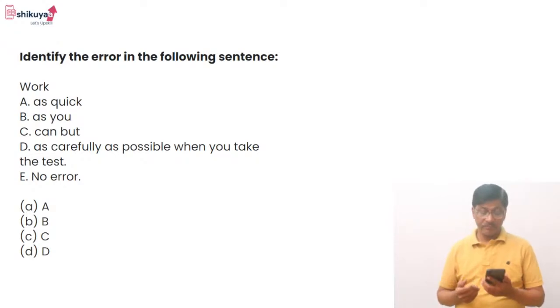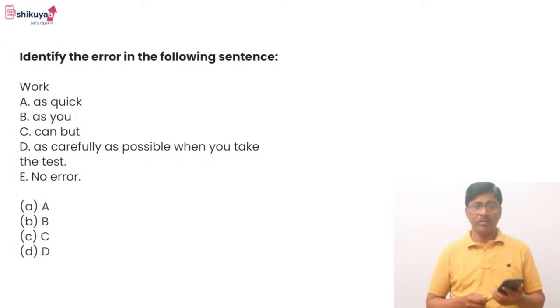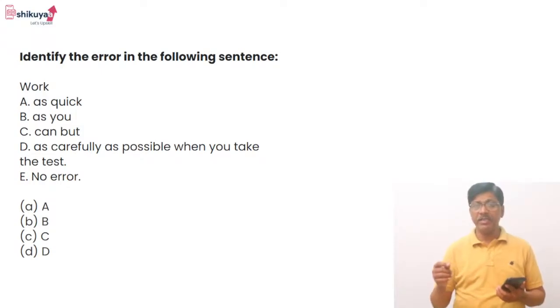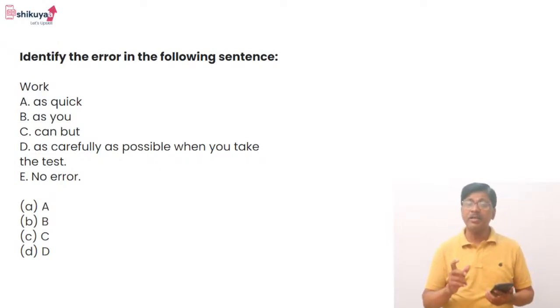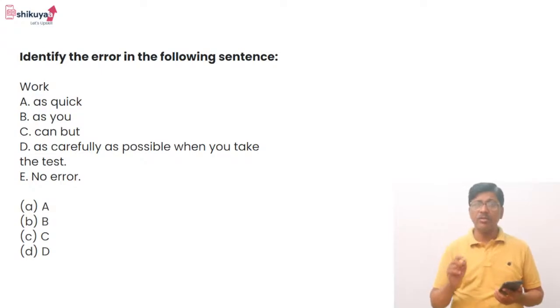Look at this. Work as quick as. Is it correct? As quick as? No, it should be as quickly as. As quickly. Down there, look at option D. As carefully as, quickly as, carefully as. This is the correct method. It is quickly, it is not quick.